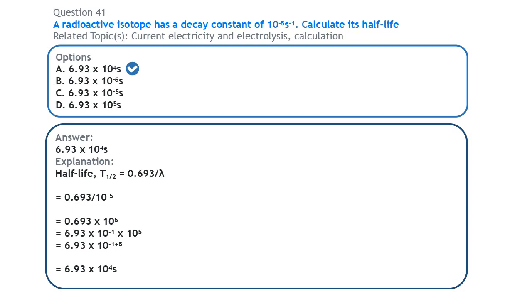So you have 6.93 times 10 raised to power minus 1 times 10 raised to power 5. We use our law of indices: 10 raised to power x times 10 raised to power y equals 10 raised to power x plus y. So 10 raised to power minus 1 times 10 raised to power 5 is 10 raised to power minus 1 plus 5, which is 10 raised to power 4. So you have 6.93 times 10 raised to power 4 seconds.